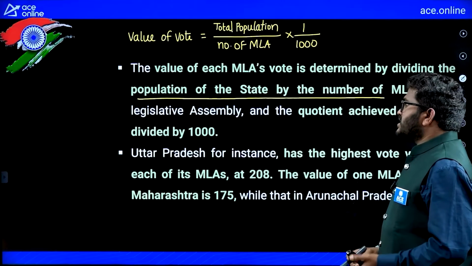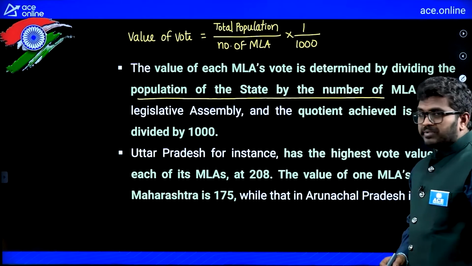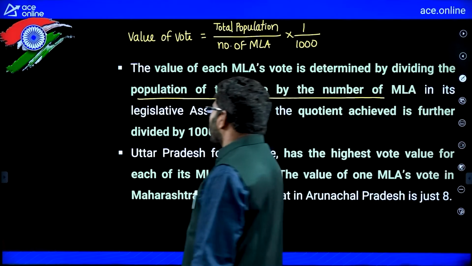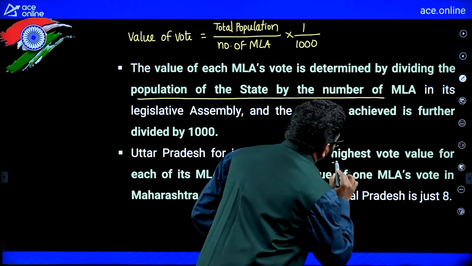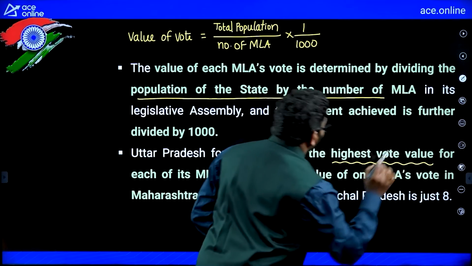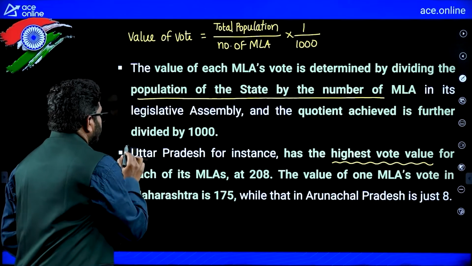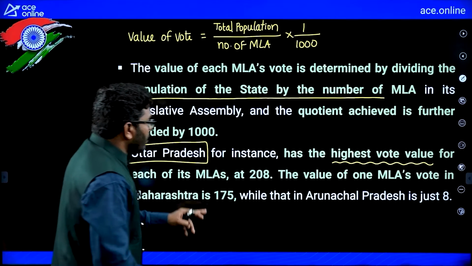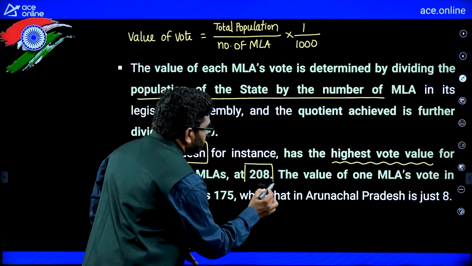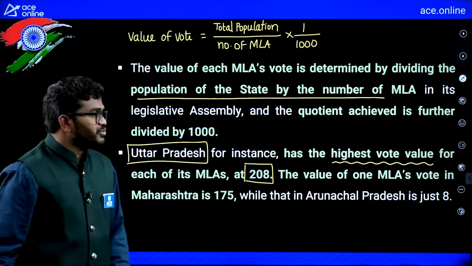Do you know the highest value of vote is for Uttar Pradesh because it has more population? For Uttar Pradesh, its value is 208.